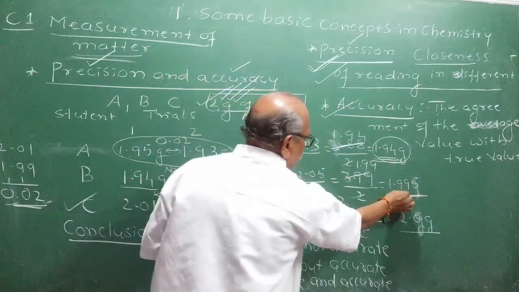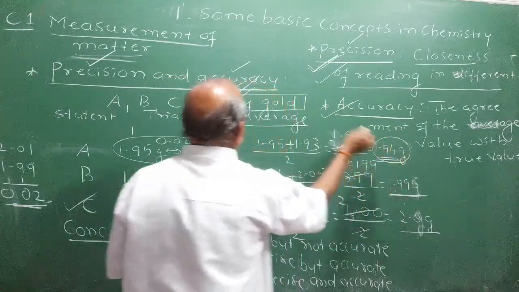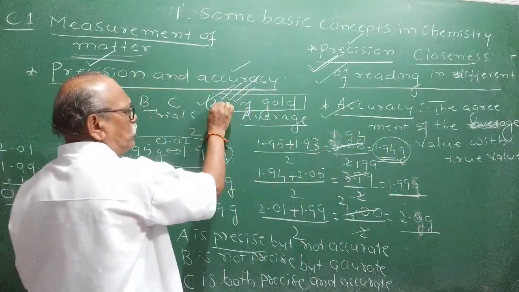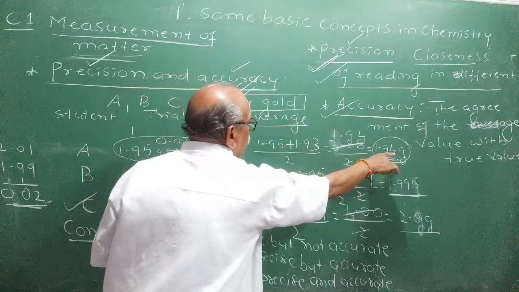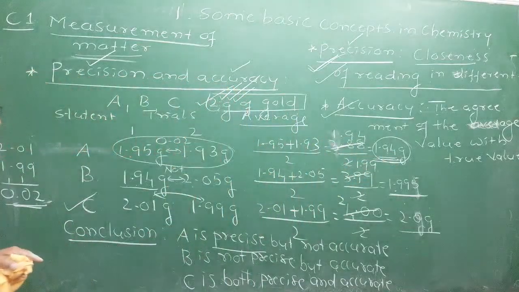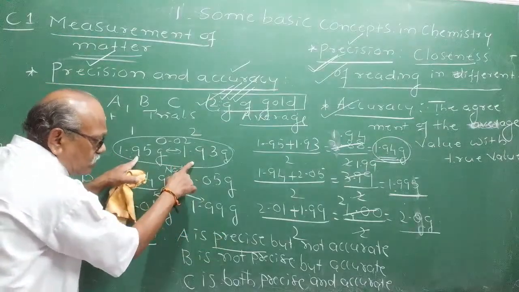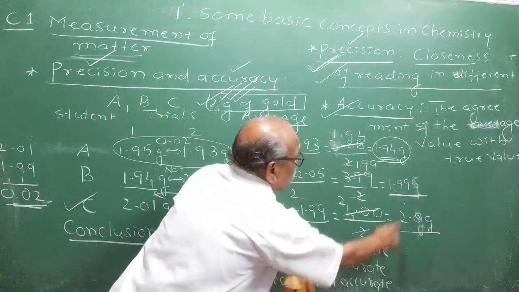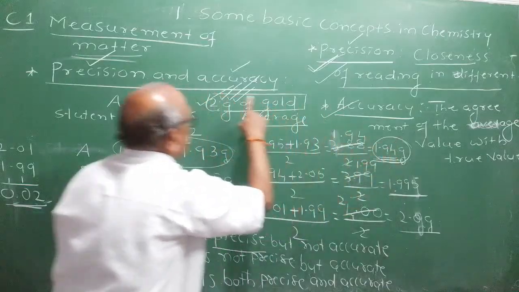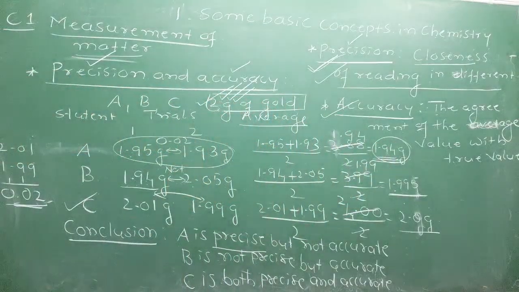Average value is 1.94. It is not in agreement with the 2. It is 0.06 gram away. Therefore, student A is precise, means readings are closer, but the readings are not accurate. If they were accurate, they must be close to 2 grams. I hope you got it now.